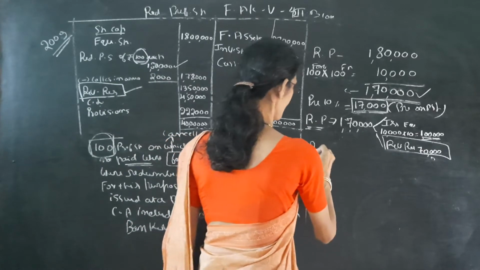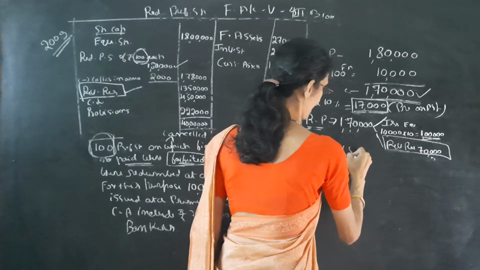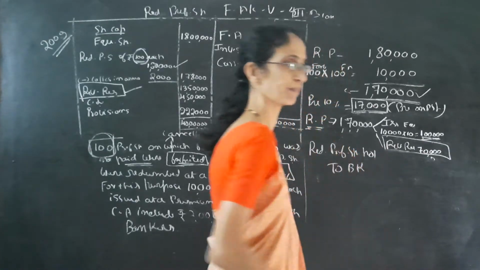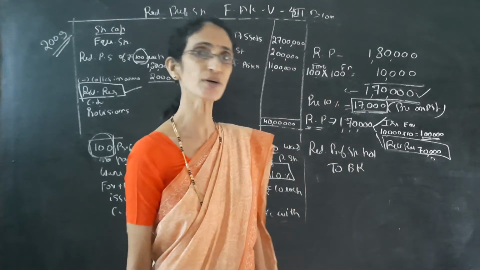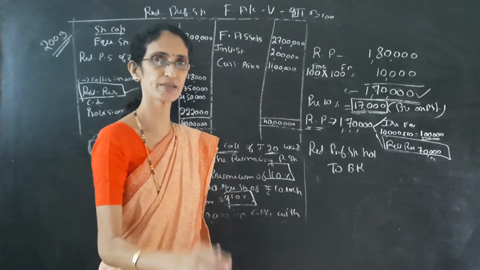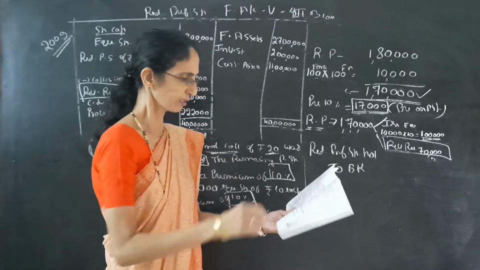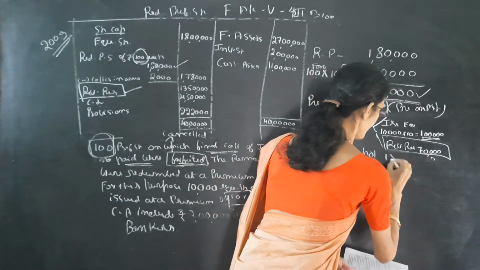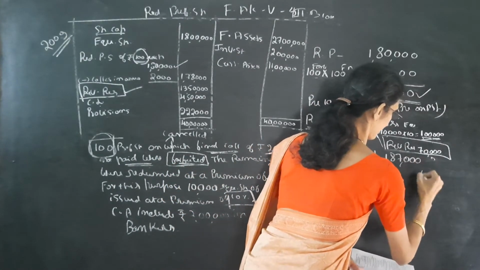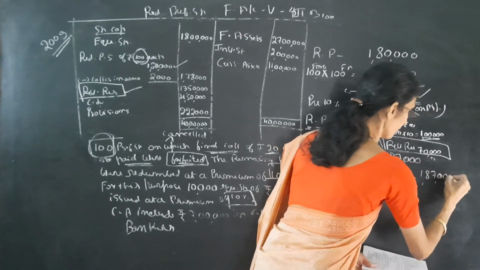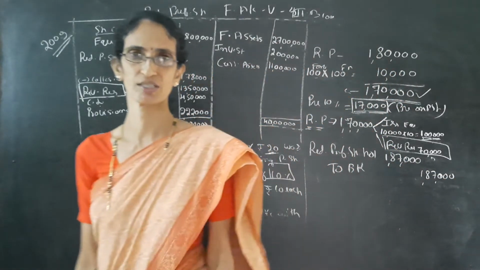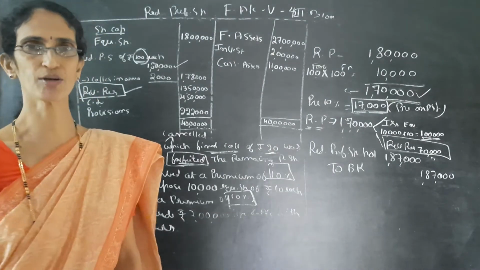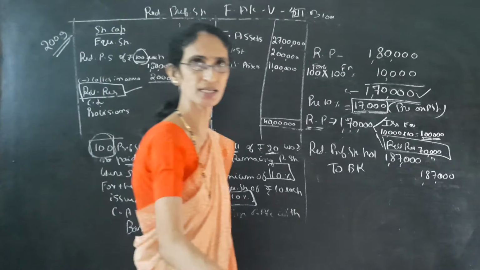So the entry is redeemable preference shareholders account debit to bank account. We have to pay the redeemable preference shareholders. See the last entry. The redeemable preference shareholders entry amount is 1,87,000. So we have to pay them 1,87,000. So this problem is over. Then last, we have to prepare the balance sheet.